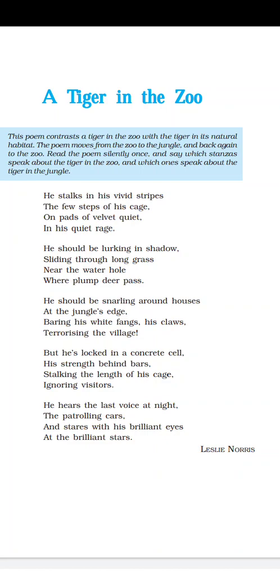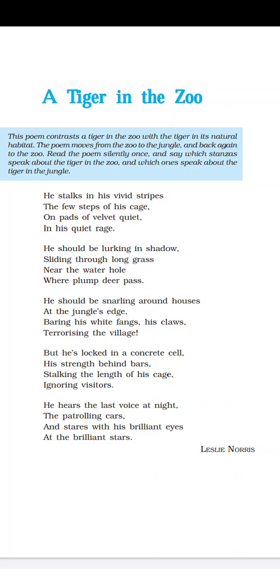And as the poet is personifying the tiger, that's why he is using 'his', right? So his white fangs, his claws, and he must terrorize the village. It's a normal tendency because a tiger goes to the edge for its prey. Prey means to hunt something so that it can eat.